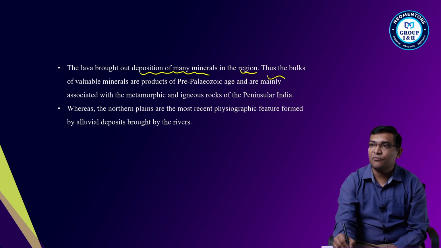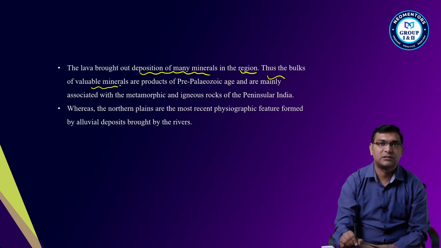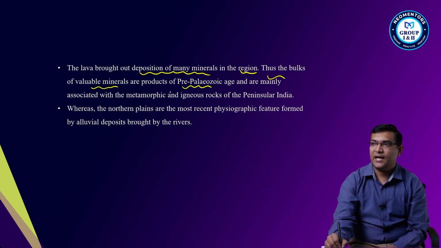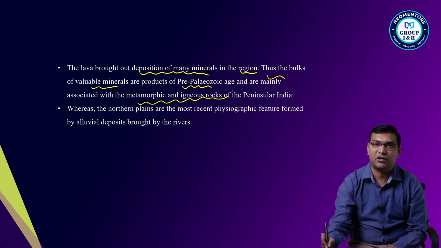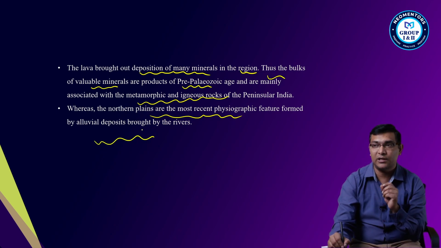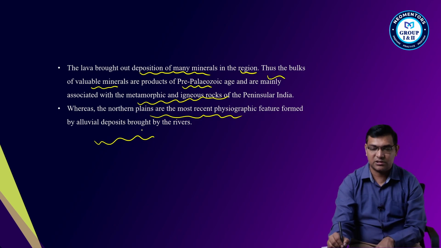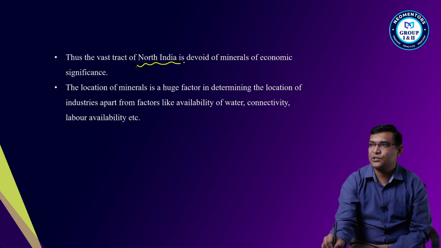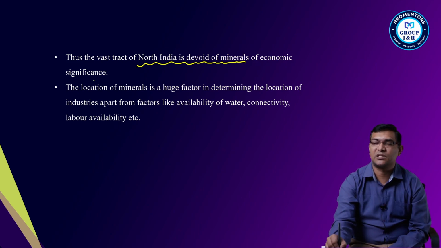Thus, the bulk of the valuable minerals are products of pre-Paleozoic age and of metamorphic and igneous rocks, whereas the northern plains are a recent physiographic feature formed by alluvial deposition brought by the rivers. Thus, a vast tract of North India is devoid of minerals of economic significance.